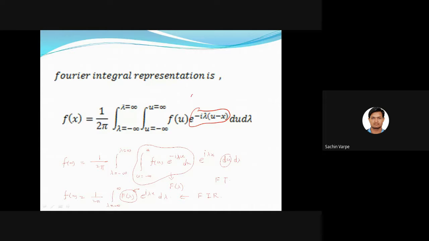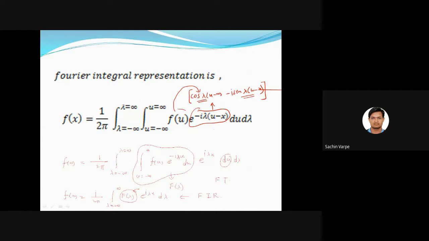This is nothing but cos of lambda into u minus x minus i sin of lambda into u minus x. Is this clear? By substitution of that formula and multiplying by f of u inside, this is cos which is even and this is sine which is odd.